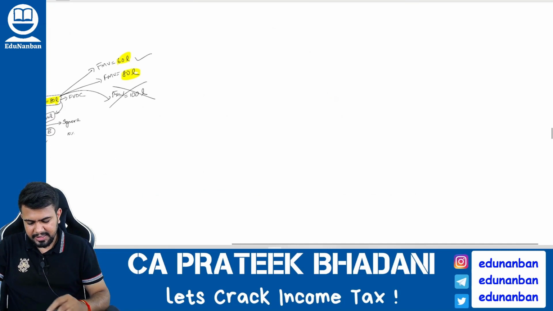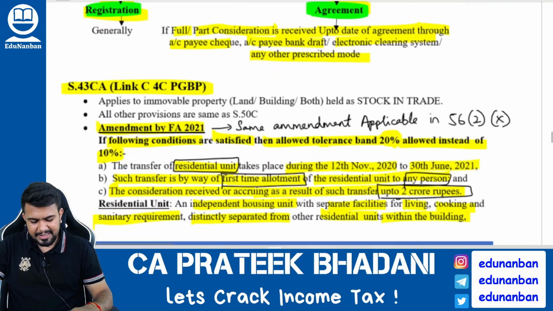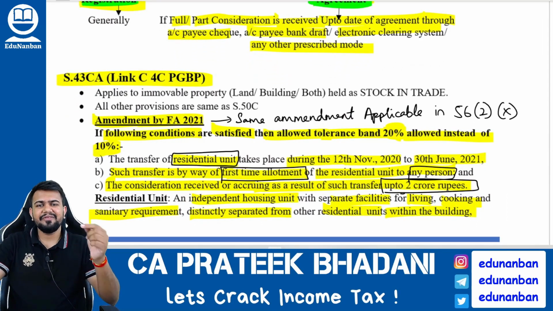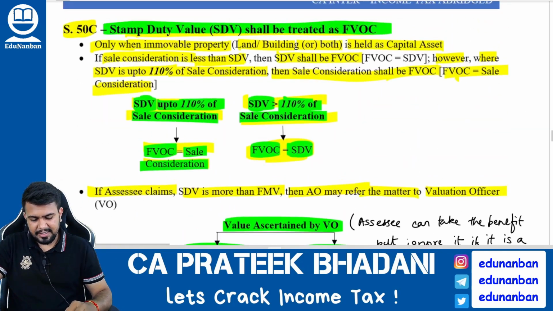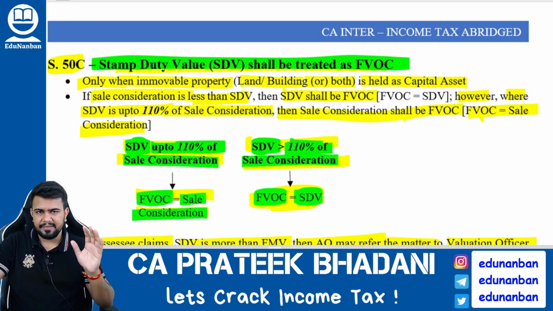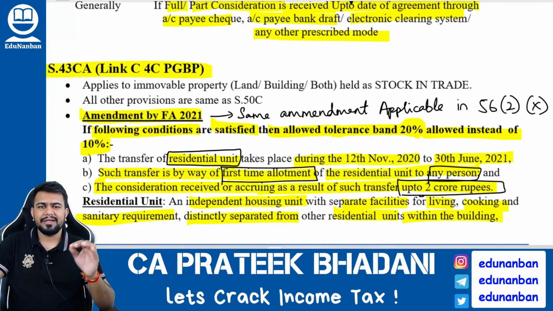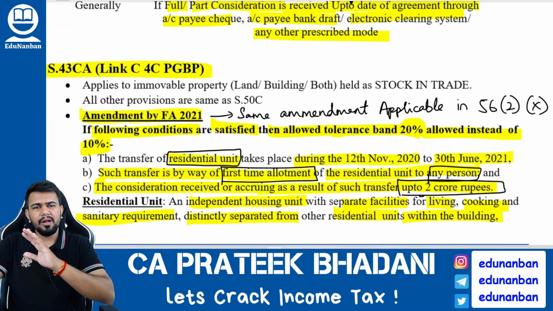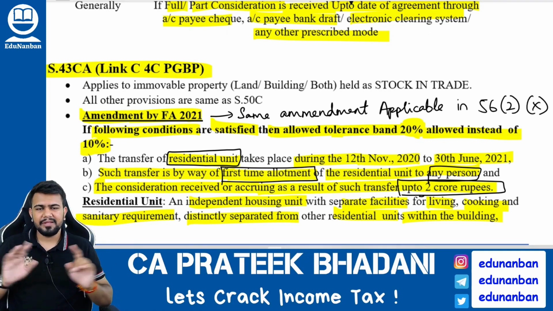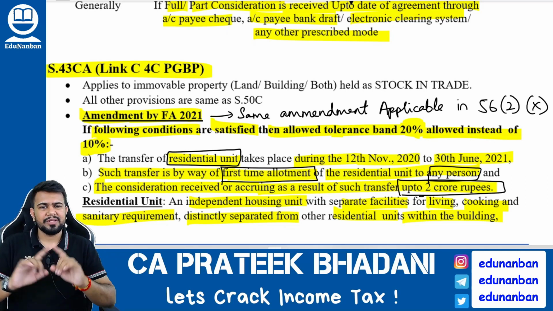Now let us discuss section 43CA. Section number 43CA is for the PGBP chapter. It is a section in the PGBP chapter. Then why are we discussing it here? Because, see, listen here. Section 50C deals with immovable property which is a capital asset. 50C deals only with capital asset, and 43CA deals with stock in trade. All the provisions in 50C and 43CA are one and the same. There is no change at all. Both the provisions 43CA and 50C are the same.